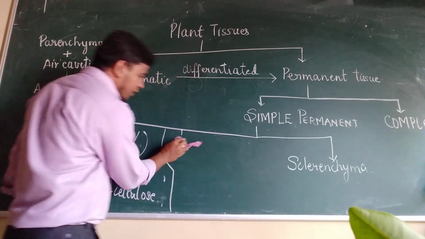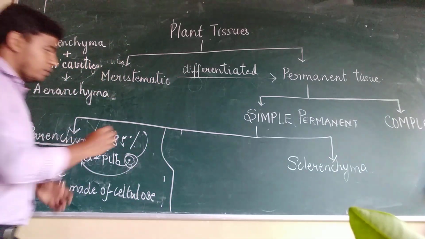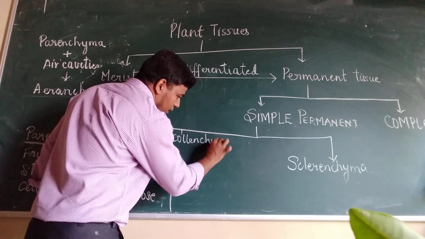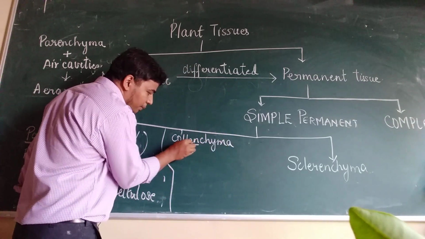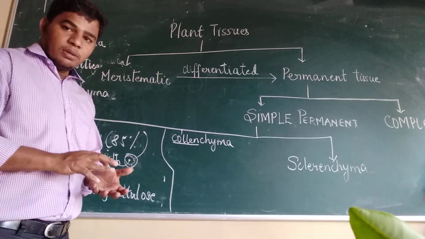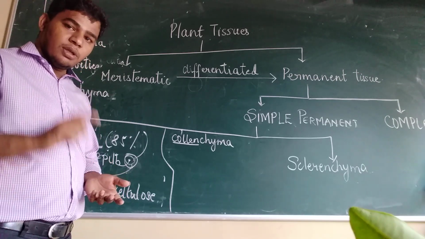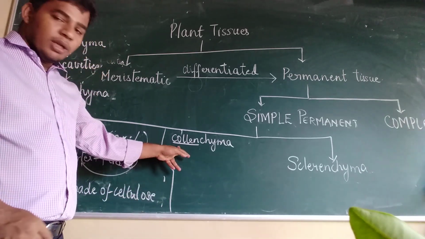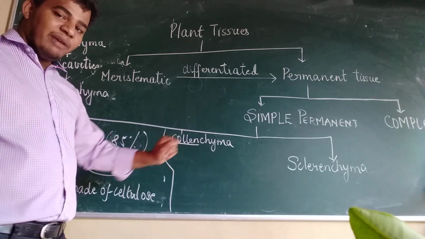I am just rubbing it so that I can write it neatly. Collenchyma. The word colla means glue, like Fevicol, the gum we use. Now why do we use glue?